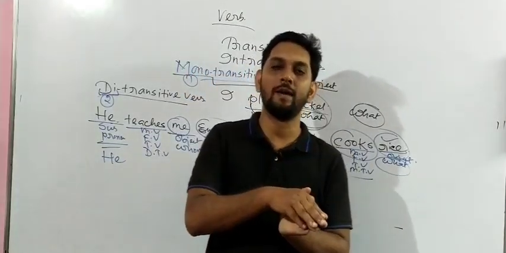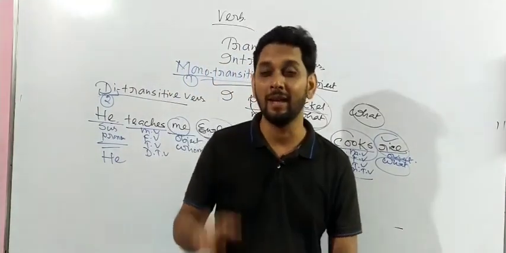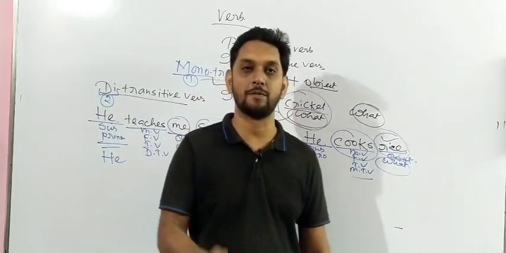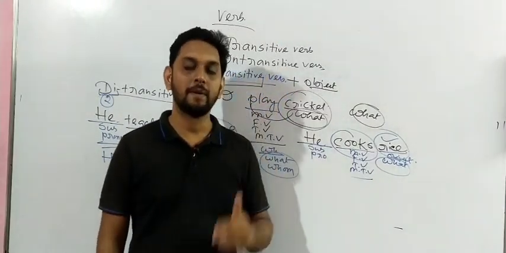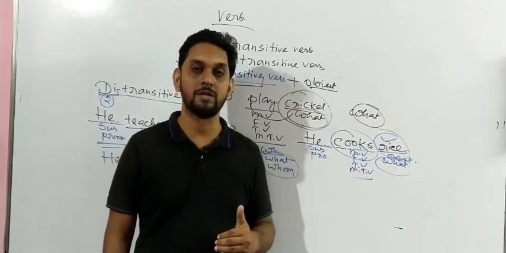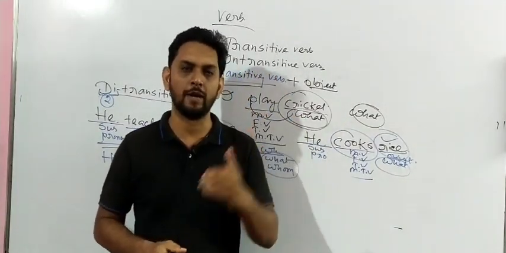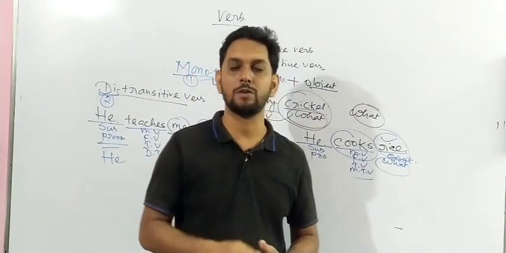And previously I have already defined state of being, state of possession, action of being, action of happening, and also that verbs are categorized in 3 parts: finite, non-finite, and helping verb. Finite verb has been categorized into transitive, intransitive, and linking. Non-finite has been categorized into gerund, infinitive, and participle.